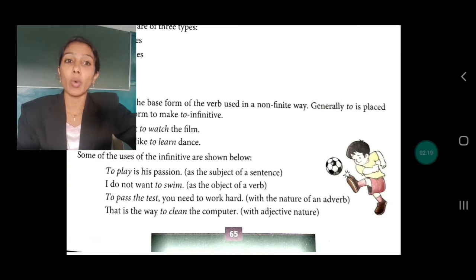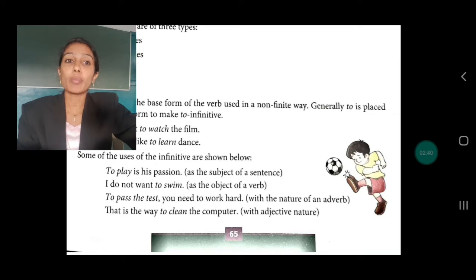I do not want to swim. Now here, I do not want what? To swim. I explained in the previous chapter, object and direct object. I do not want to do what? To swim. So here, it is used as the object of a verb.